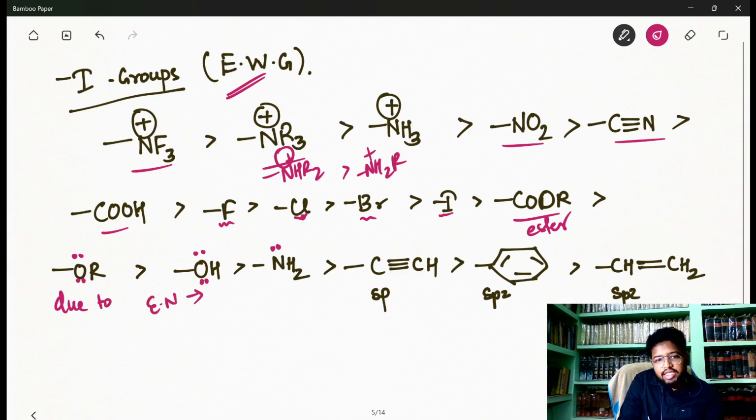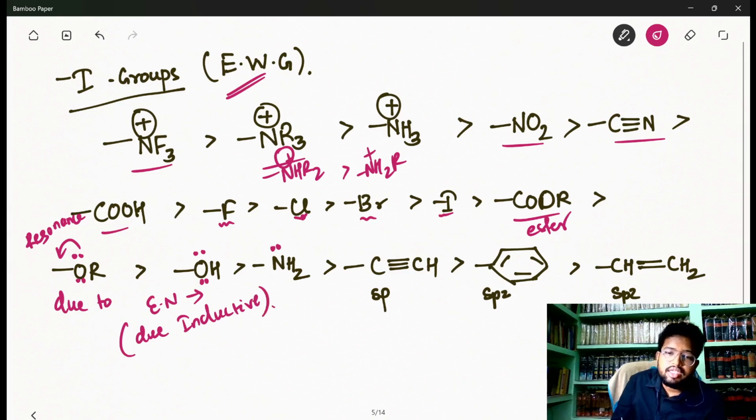If you go a little bit forward, you will see that they show another effect called resonance. Here I am not talking about the resonance donor ability. I am talking about the electron withdrawing effect, or electron withdrawing group ability, due to inductive. So they are EWG due to high electronegativity and they show inductive effect.